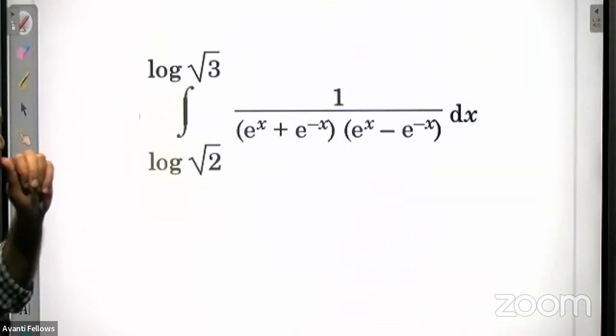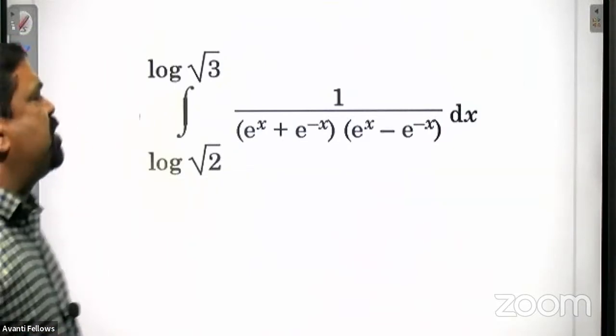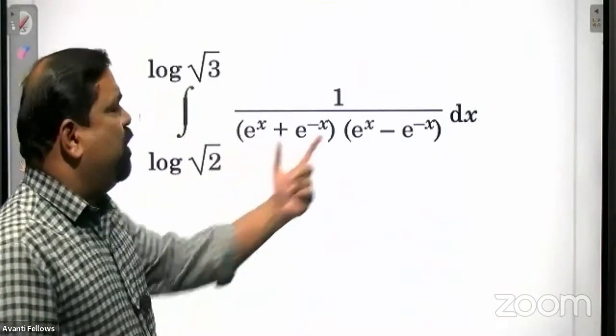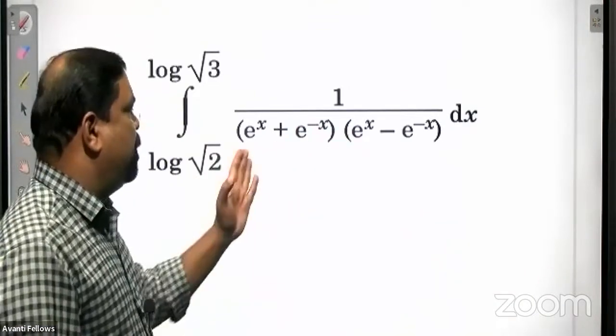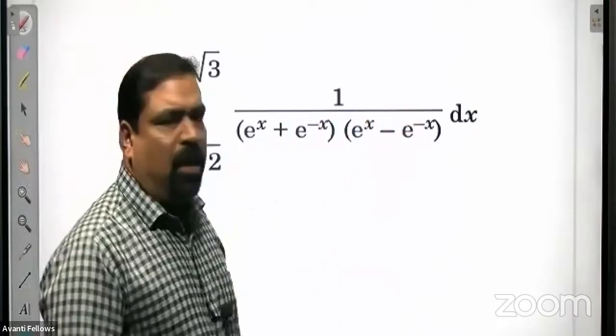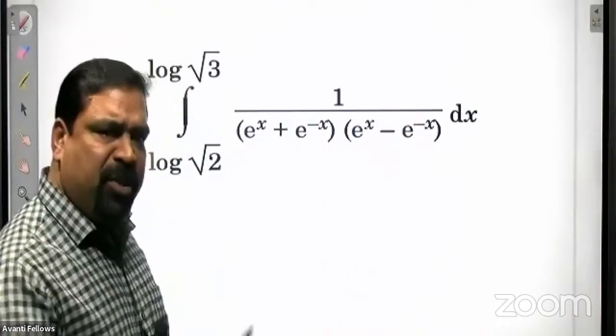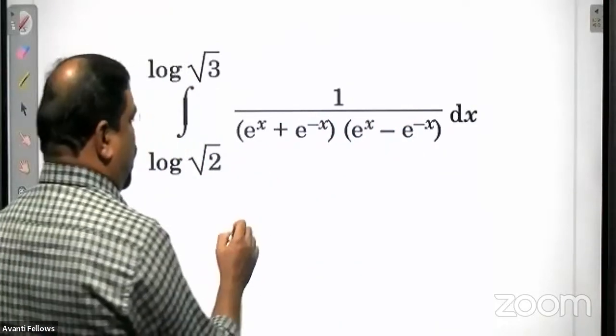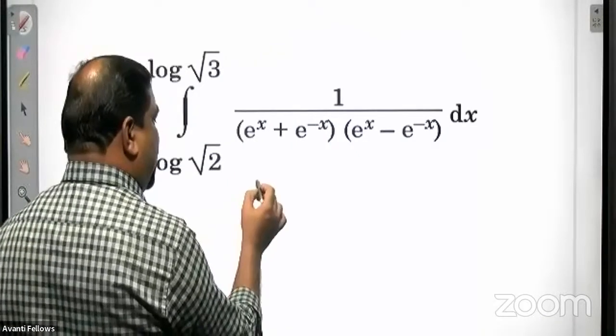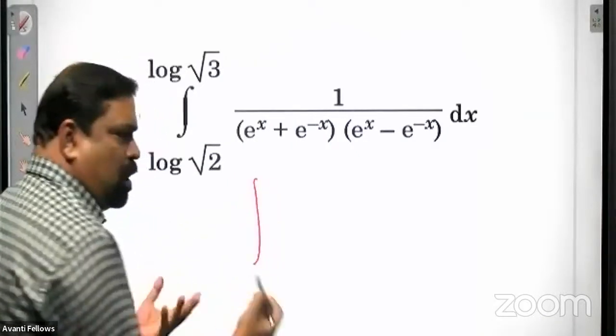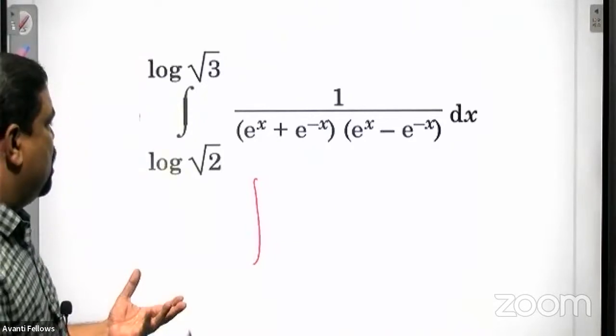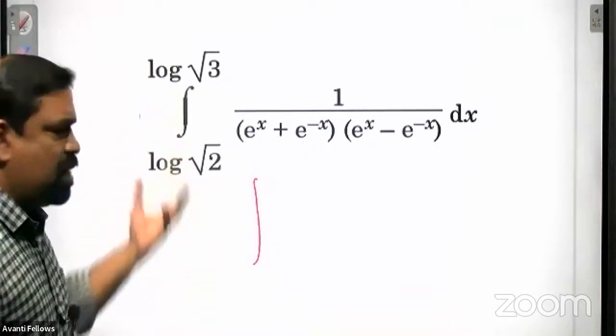So what we will do, first, you can see it is of the form a plus b into a minus b. The first term is a plus b, the second term is a minus b. That means a plus b into a minus b is a square minus b square. So we'll apply that property. I am taking only the integral part now; I will write the limit later, because continuously we have to write this limit again and again.